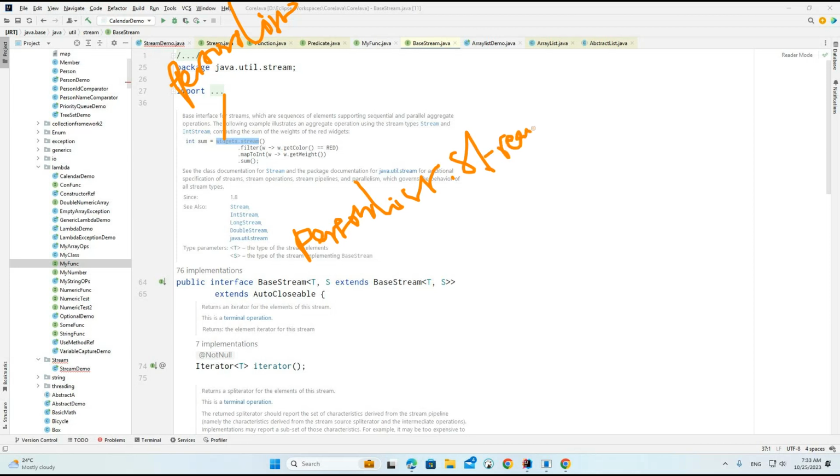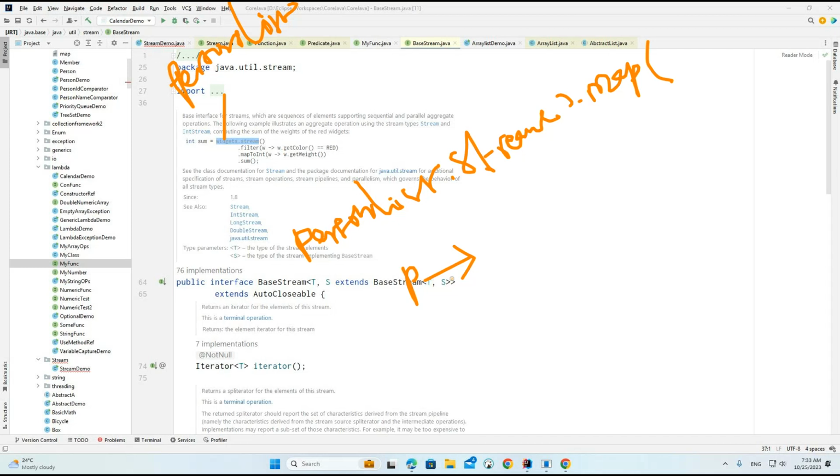Now what I am doing here, I am calling the stream method. It will give the interface for the stream type. After that, I am calling the map here. Map is expecting a Function as a parameter. In place of providing the Function, I am trying to work with the lambda.